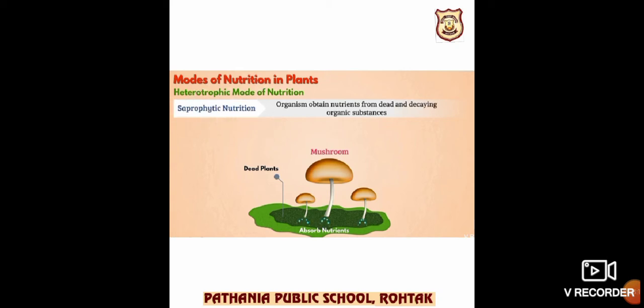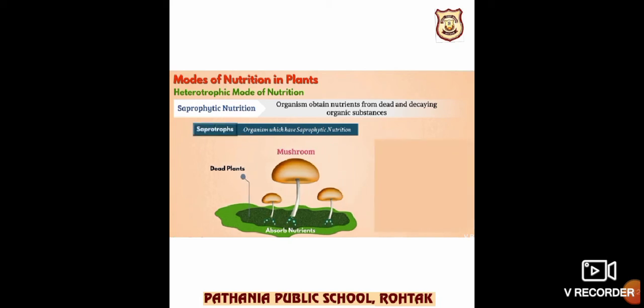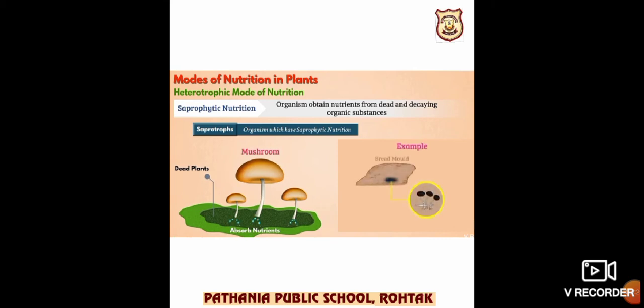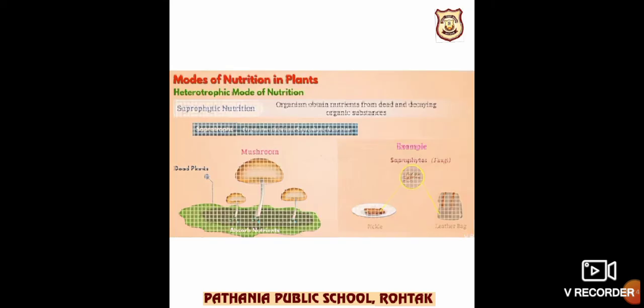Now, if we are talking about saprophytes, the roots of the saprophyte contain organisms called fungi. The fungi secrete digestive juices on dead and decaying matter and convert it into liquid that is used by the non-green plants. For example, Rhizopus and Mucor. They form an entirely different category of organisms and are considered as separate kingdoms.